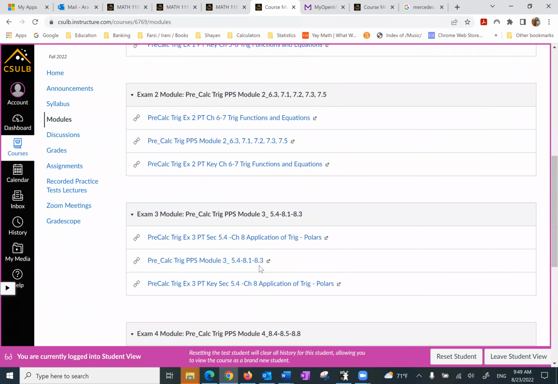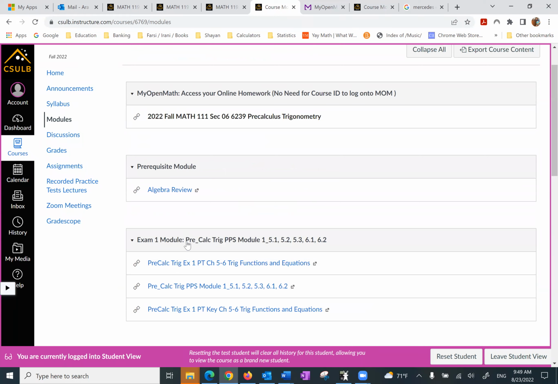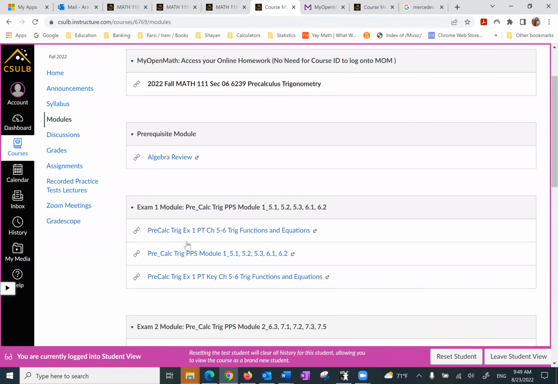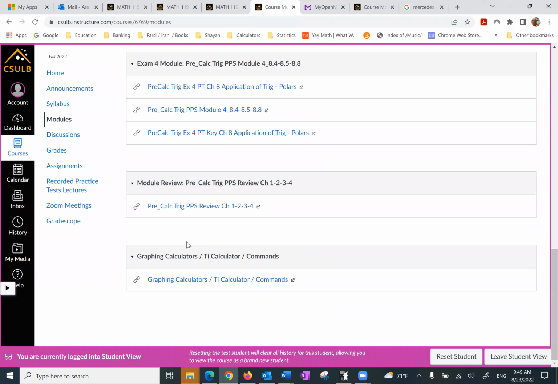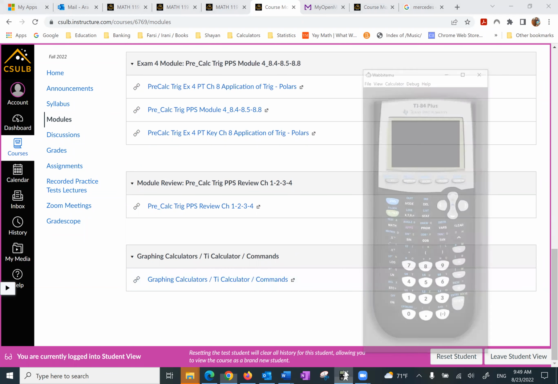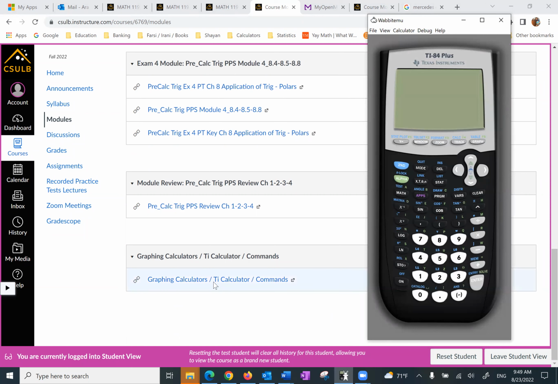So before I go over these exam modules, because as long as you learn about the first exam, the rest of them are similar, I want to look at the bottom of the page, and look at two things. I want to look at this one. If you're interested in getting a calculator emulator such as this one, if you click on this module, it will explain how to get that online.